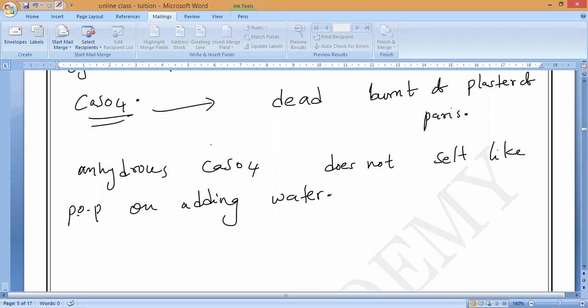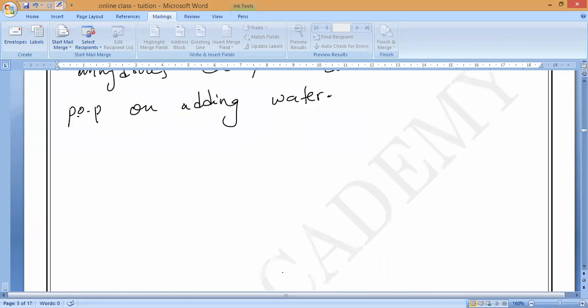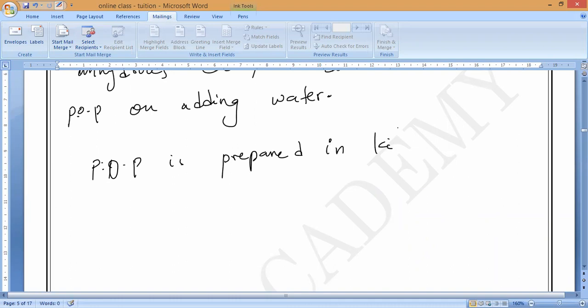Now, here I want to say one more thing. Plaster of Paris is prepared by heating gypsum to a temperature of how much, Ra? 100 degrees Celsius. In a kiln, which means one big kind of container. Where is POP prepared? You can browse it and see it. POP is prepared in a kiln. What should we call it, Ra? Kiln. Understand? So you have to remember it.